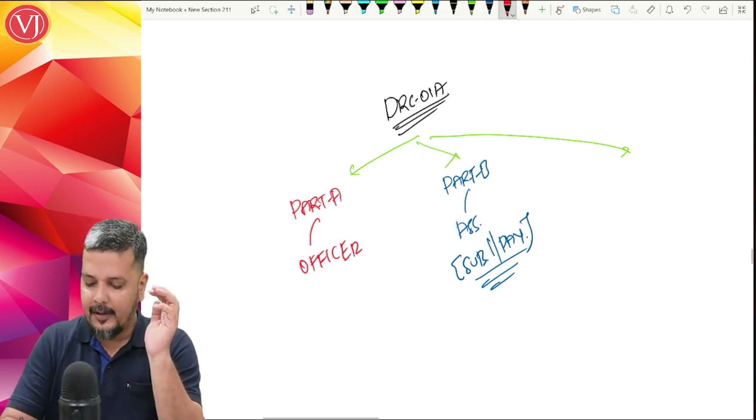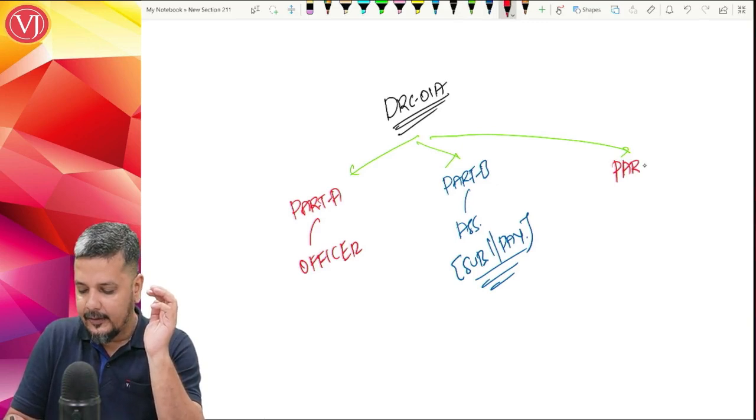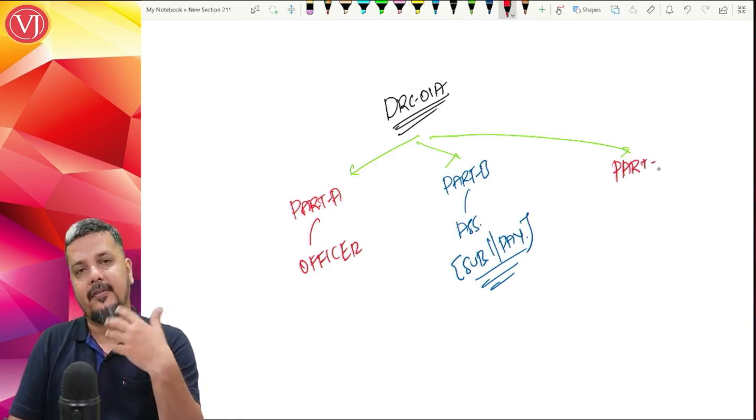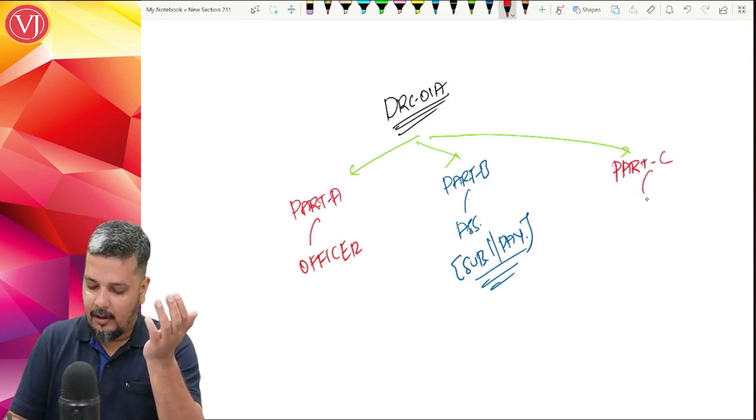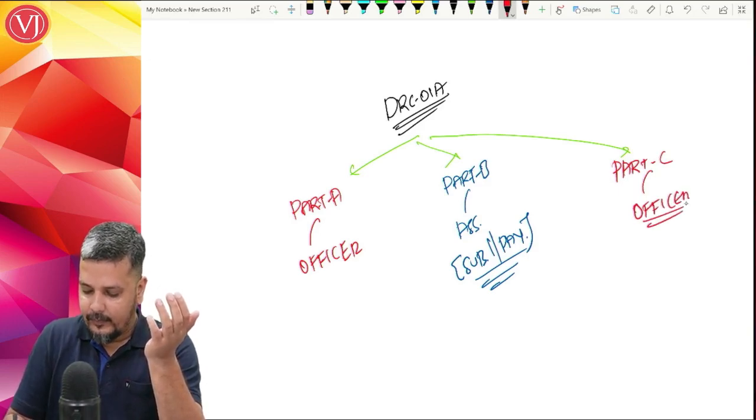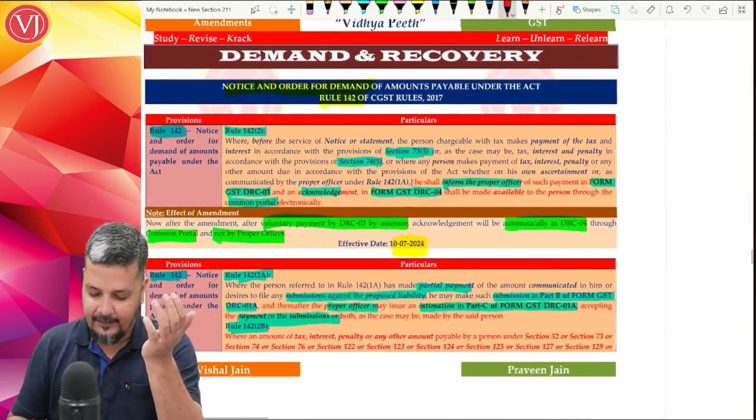Now what the amendment is, after the assessee gives a submission in Part B of DRC 01A, with or without payment, the officer is going to give an intimation in Part C. So that is the amendment.